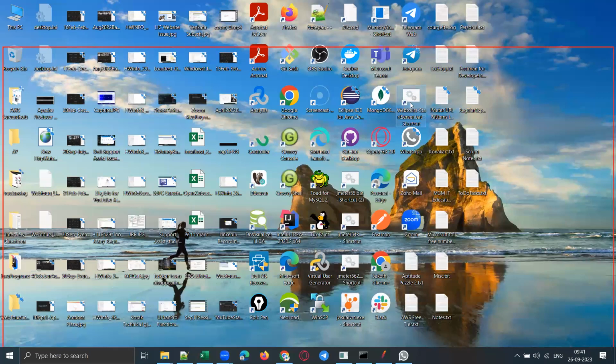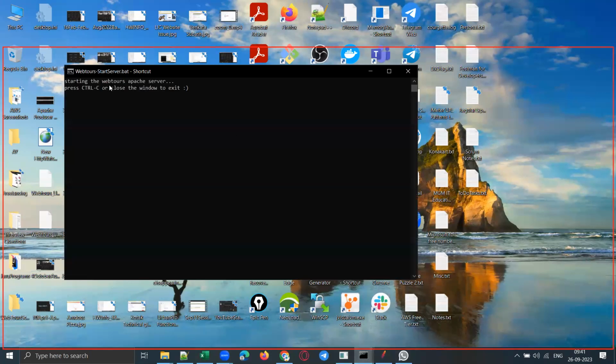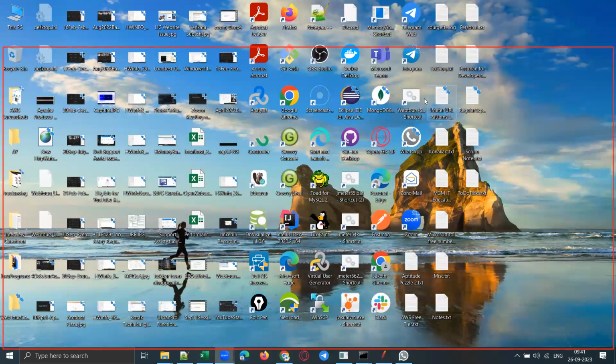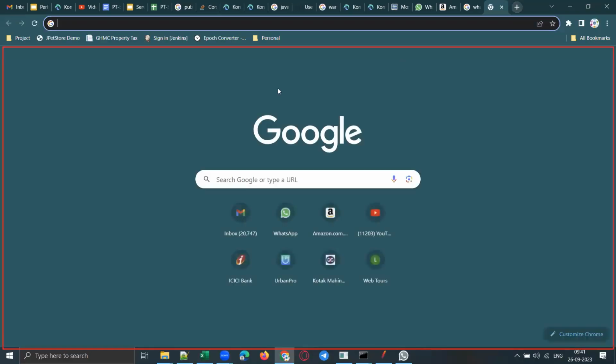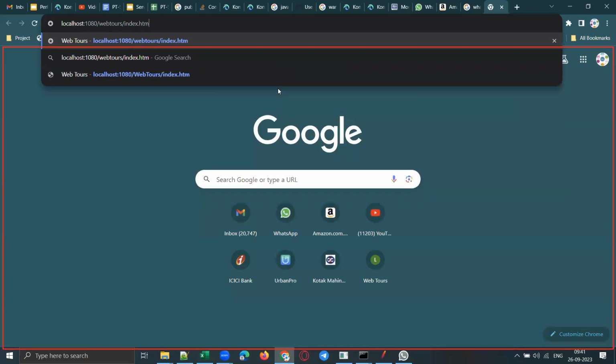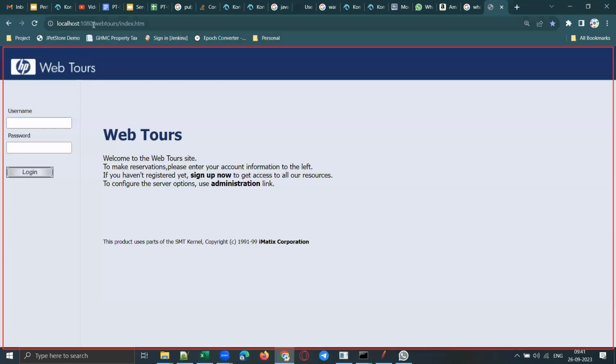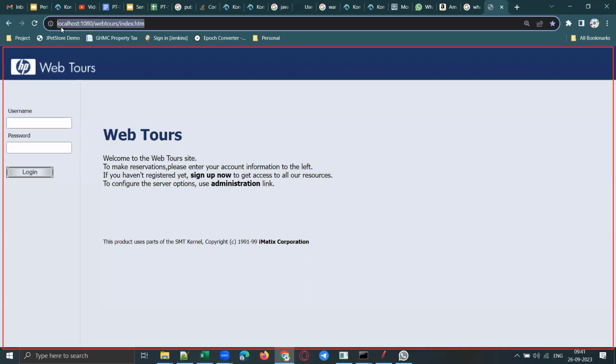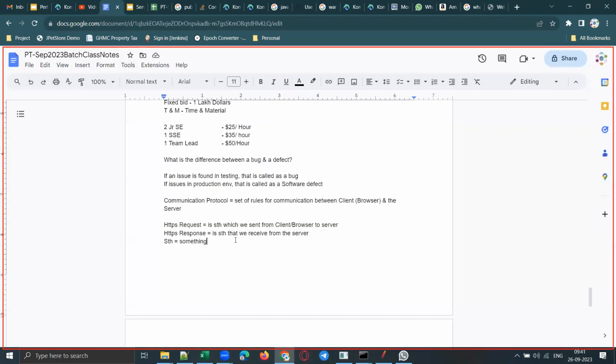I have one demo application running on my machine, and I'll share this demo application with you later on. I'm starting that application, and it is a web application. Web application means it can be accessed from a browser. Any application that can be accessed from a web browser is called a web application. Now, this is the URL of that application: localhost 1080 webtoolsindex.htm. And everyone knows what a URL is. What is the full form of URL?